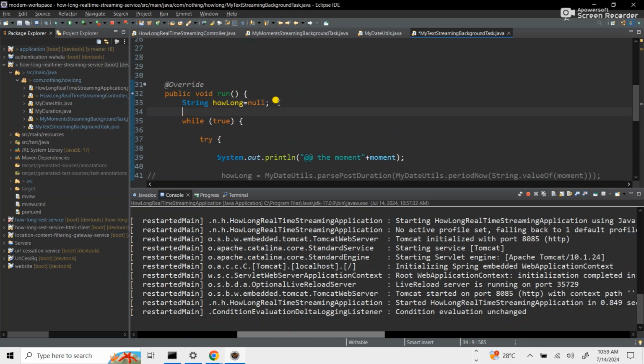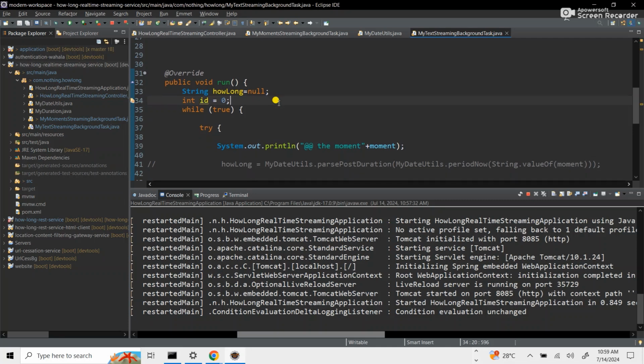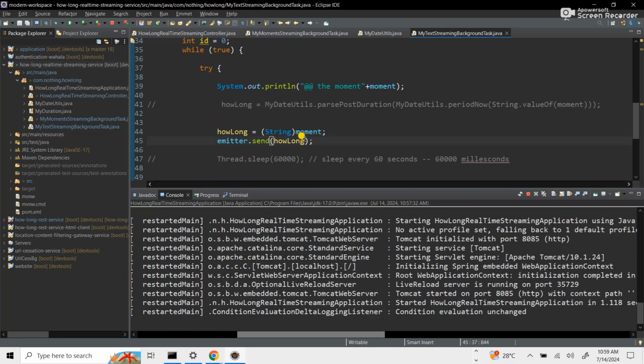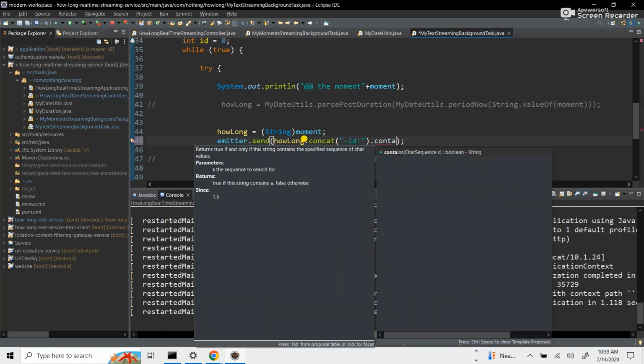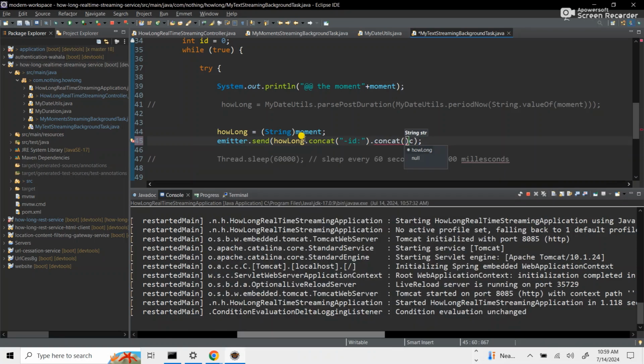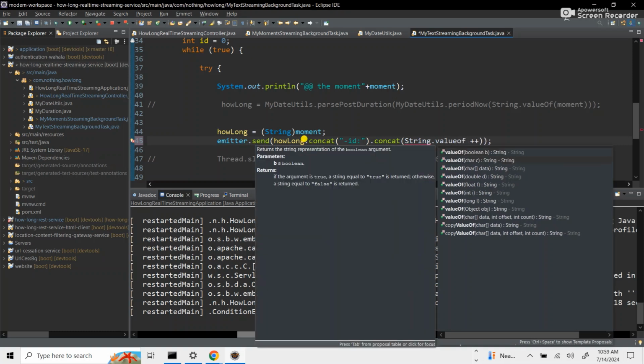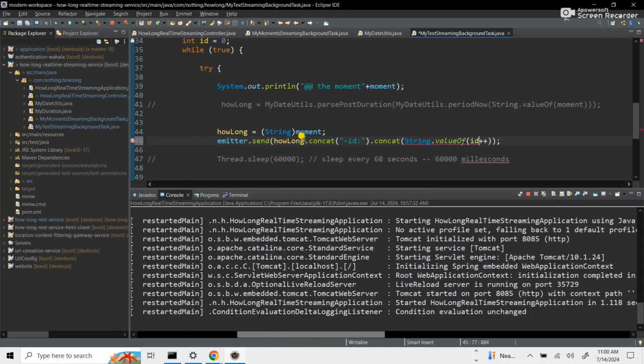But before we while through, let's give some IDs. Int ID is equal to 0. And what we're going to say is that for every time we do our output of the hello world, we want to also give it an ID. So we'll say hello world, and we'll say that okay, then what's your ID? You say my ID is the concat of the ID plus plus. When we do ID plus plus, when we increase it, let's just make it a string, the value of it, and we say ID plus plus.